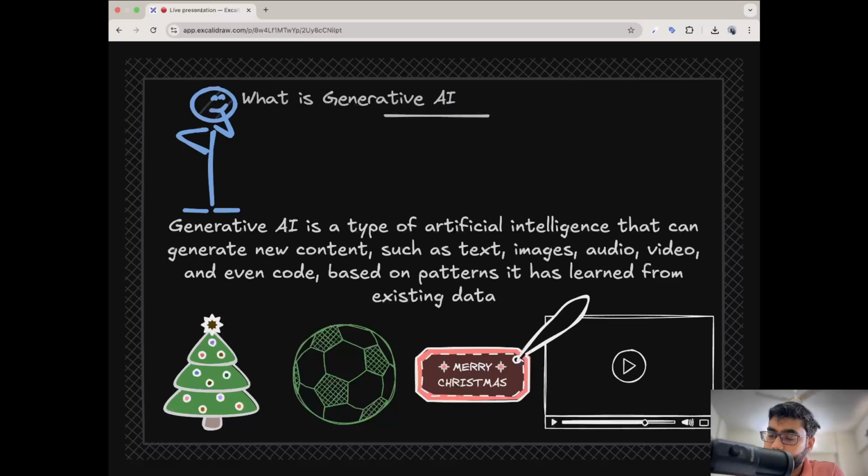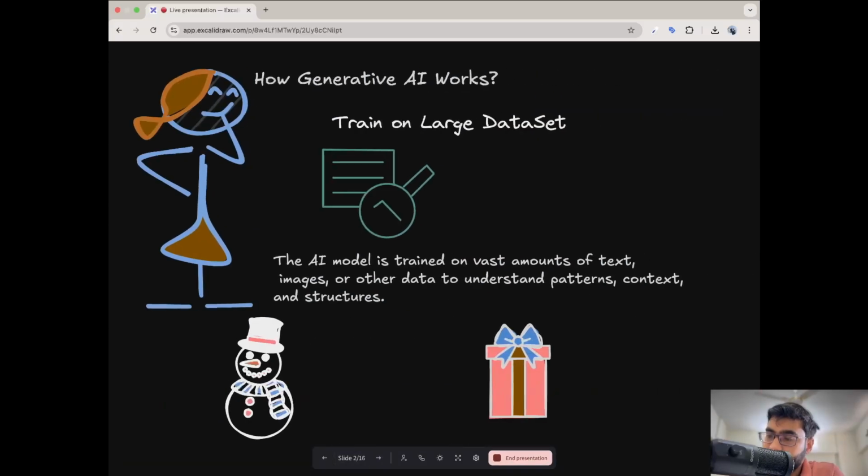After what is generative AI, let's see how it works. As I told you, the first step is that generative AI trains on a large data set. The AI model is trained on a vast amount of images and other data to understand the patterns, context and structures. So this is the first step, that we train the model.